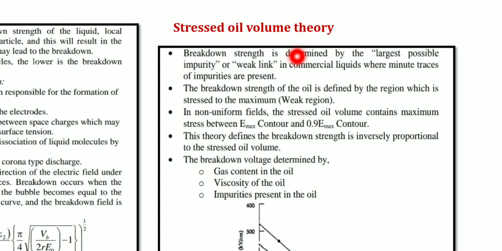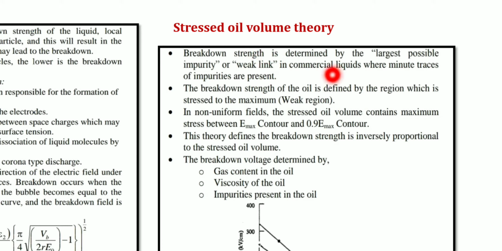That breakdown strength is determined by the largest possible impurity. If the impurities are in larger number, the strength of the oil will be very weak. This is also called a weak link in commercial liquids.